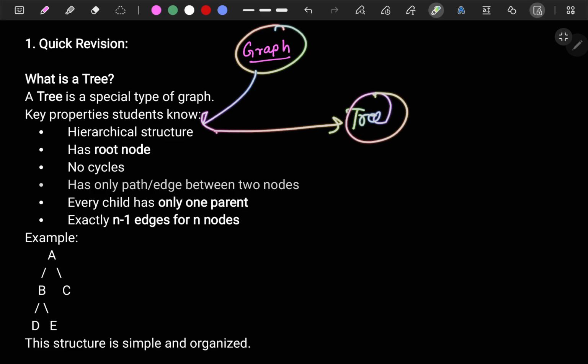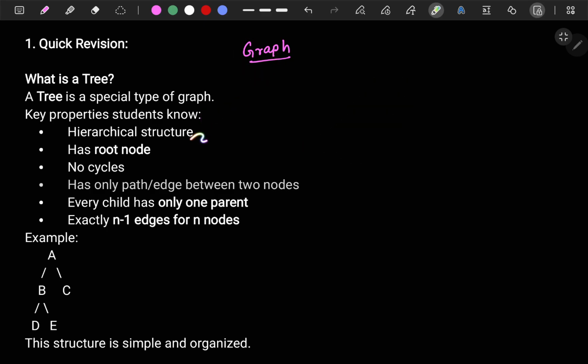So what are the properties? First of all, that graph should be hierarchical in structure. You can see here in the example A, B, C, D, E. These are all nodes, or vertices. Now A is related to B, and A is related to C. That means A is a parent and B and C both are children of A.